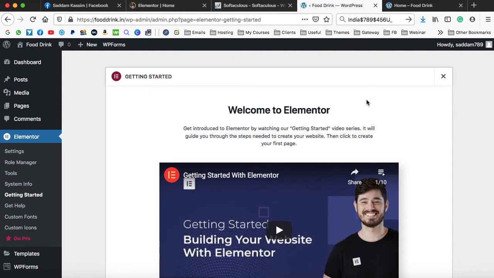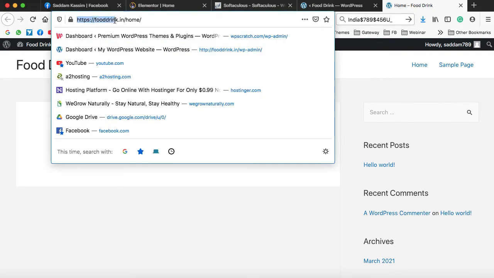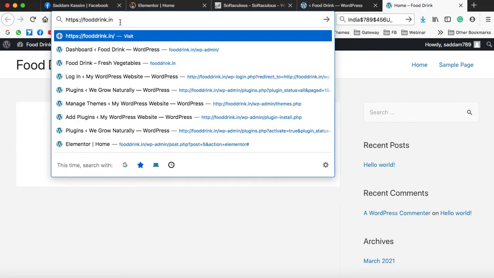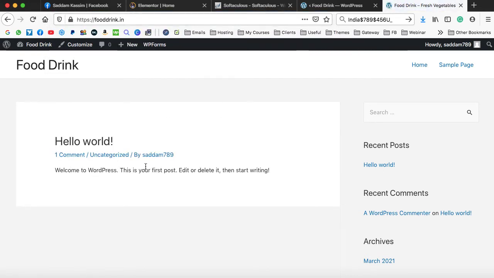So the Elementor plugin has successfully been installed and this is the welcome screen. Now, before going ahead, let me show you one thing. As you can see over here, this is the page that we have created with the name home. Now, if you check the URL of this page, fooddrink.in then /home. But this page should be opened when I just remove this home and I open the main domain, that is fooddrink.in. So when I open the main domain, still I can see that kind of default blog post.